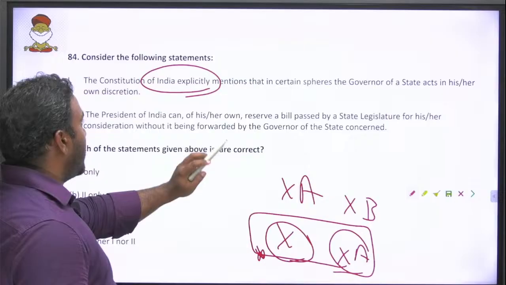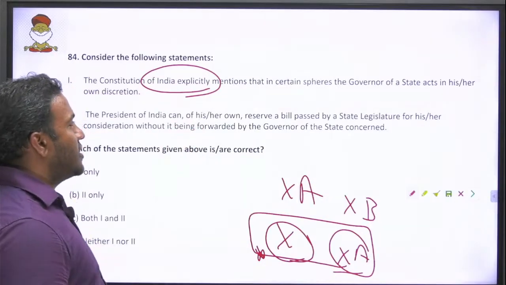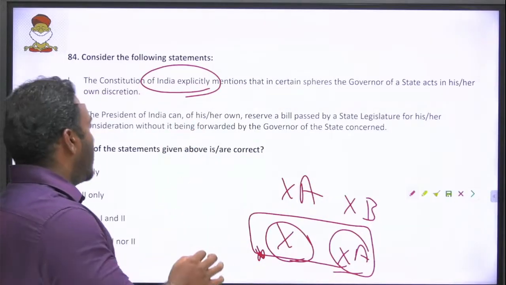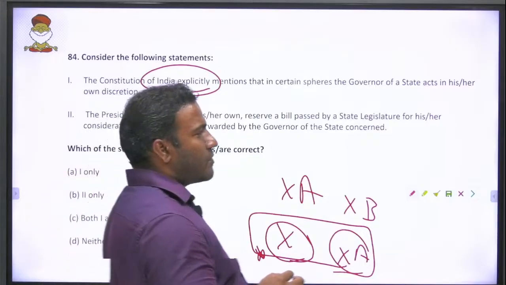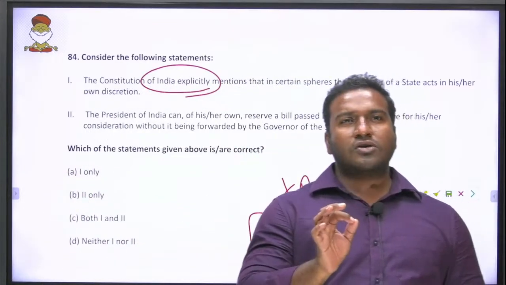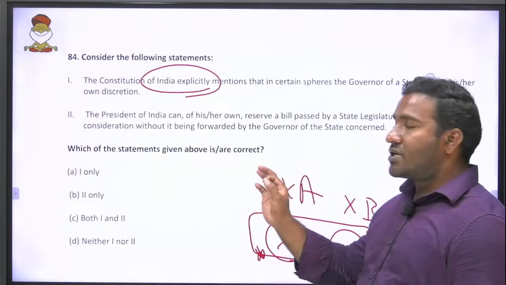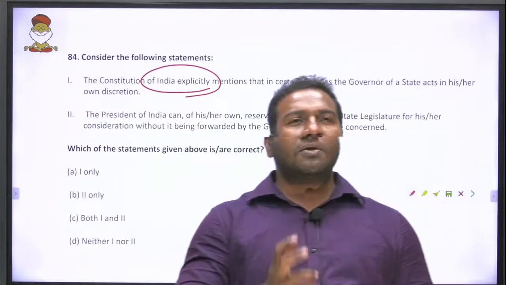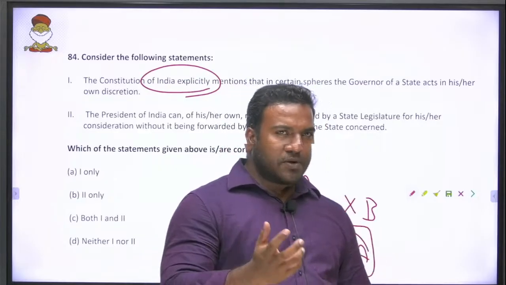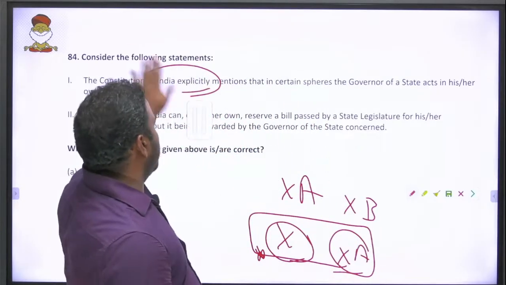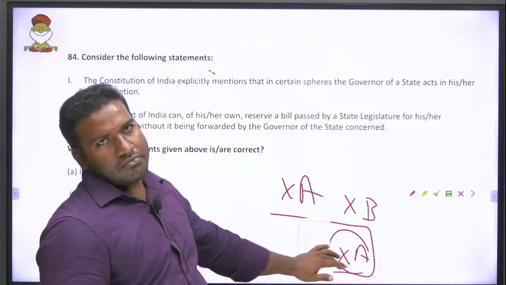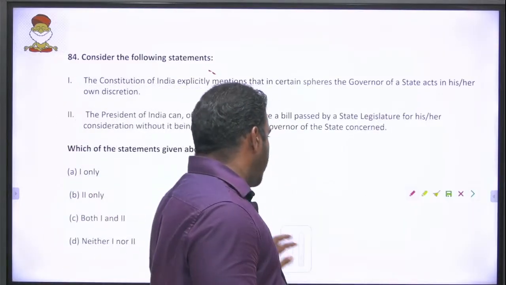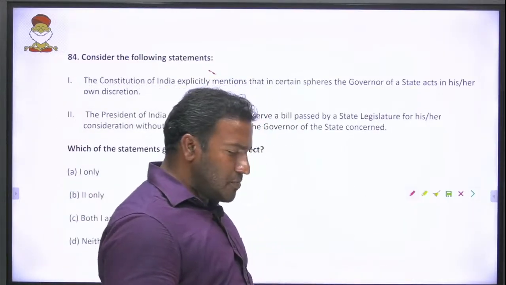The Constitution of India explicitly mentions that certain spheres of a state governor have their own discretionary powers. It is never written, because most of the governor's discretionary powers are situational in nature. So what does situational mean? Now for example, in one state no party achieved a majority, neither Congress got it, nor BJP.